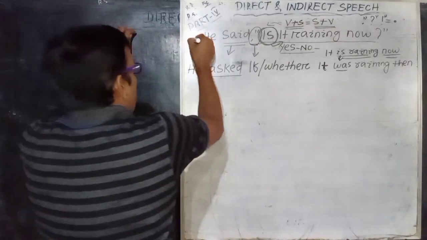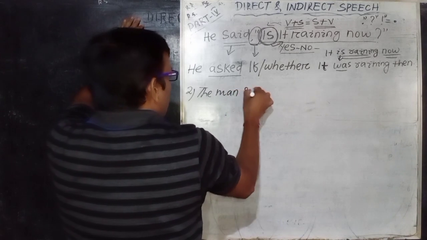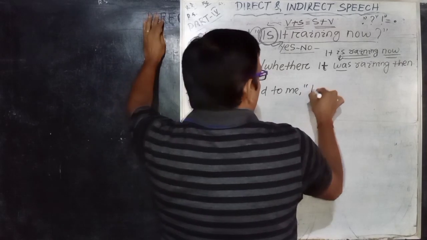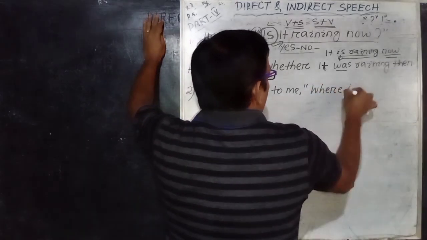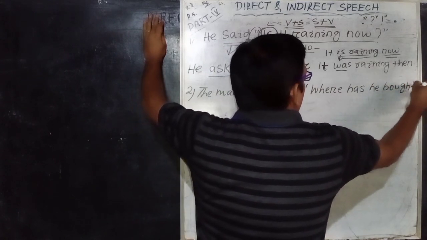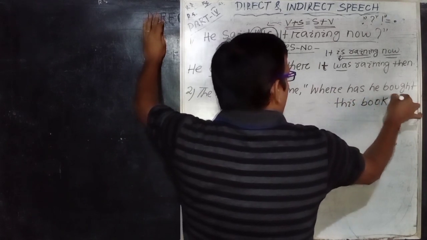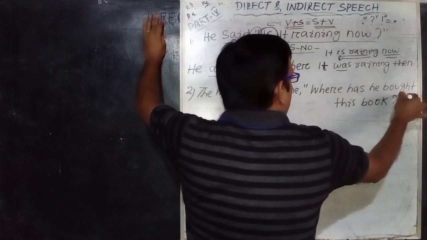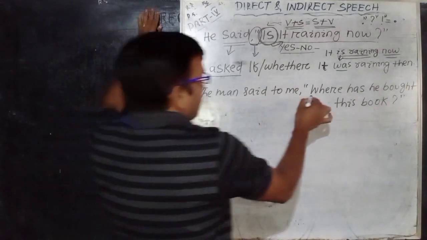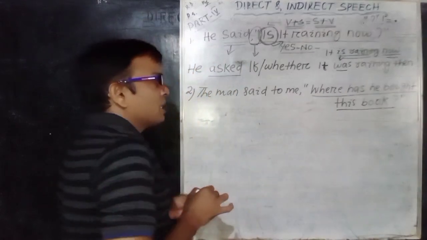Okay, another example, see: The man said to me, "Where has he bought this book?" See, where has he bought this book? This is the reported speech part. Please focus on the reported speech part. Where has he bought this book?